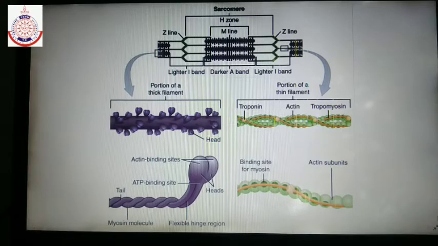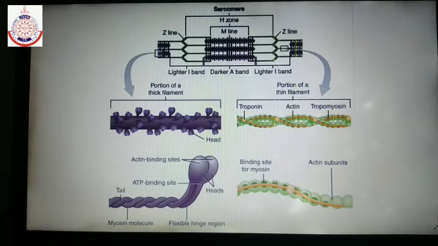Next is the thick filament structure. The thick filament is made up of myosin protein or myosin filament. These myosin filaments have a monomer known as meromyosin. What is it known as? Meromyosin, M-E-R-O-M-Y-O-S-I-N.